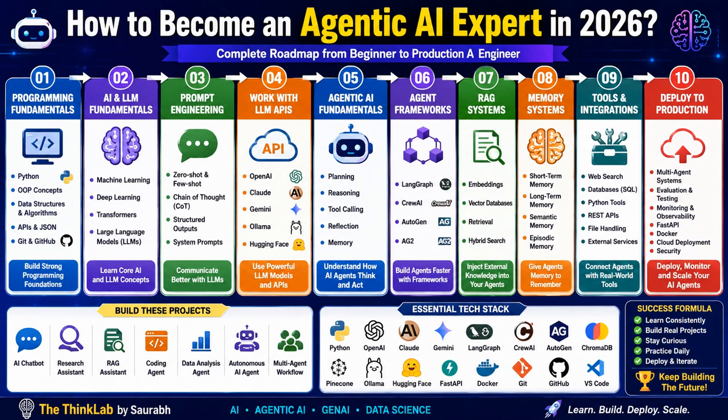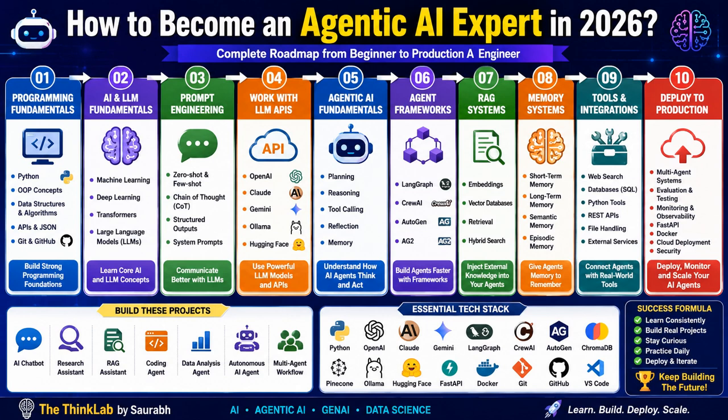We also have to work on real projects. Theory alone is not enough. Build an AI chatbot, build a PDF question answering system, create a research assistant, build a coding assistant, build an AI data analyst, create an autonomous browser agent, develop a customer support agent, and build a multi-agent research system. Create a personal AI assistant with memory, and try to develop every project publicly. Your portfolio will be your strong resume, right?